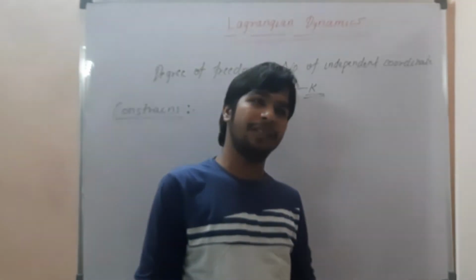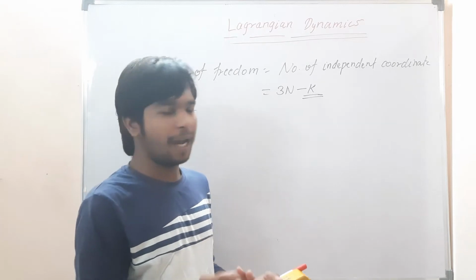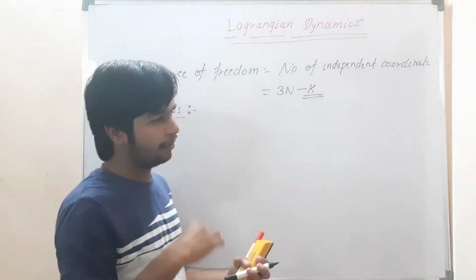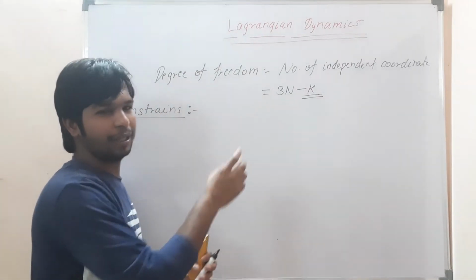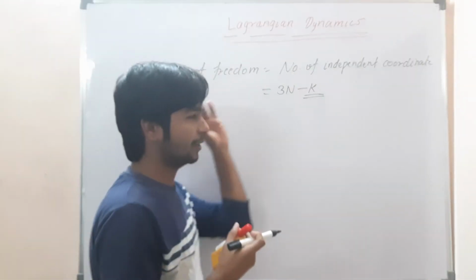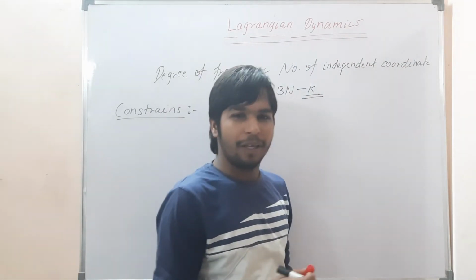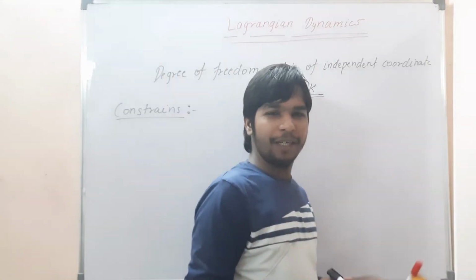I am taking the first example. Let me take a ball and I am throwing it. While throwing, it will follow projectile motion. If I throw the ball from here, it could have gone on like this. But after going here, there is another ball.